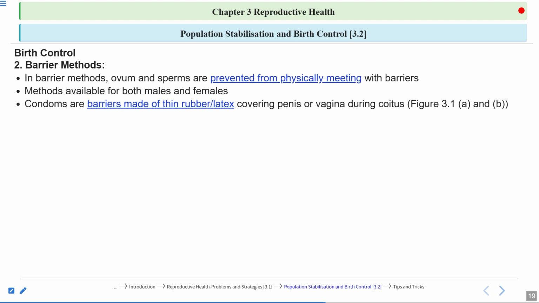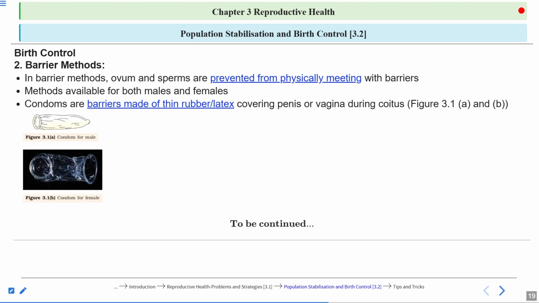And these condoms prevent the spread of STDs also, because STDs spread through body fluids such as semen and vaginal secretions. The use of condoms also prevents STDs. So here you can see in figure 3.1 A, this is the condom for males, and in figure 3.1 B, this is the condom for females.